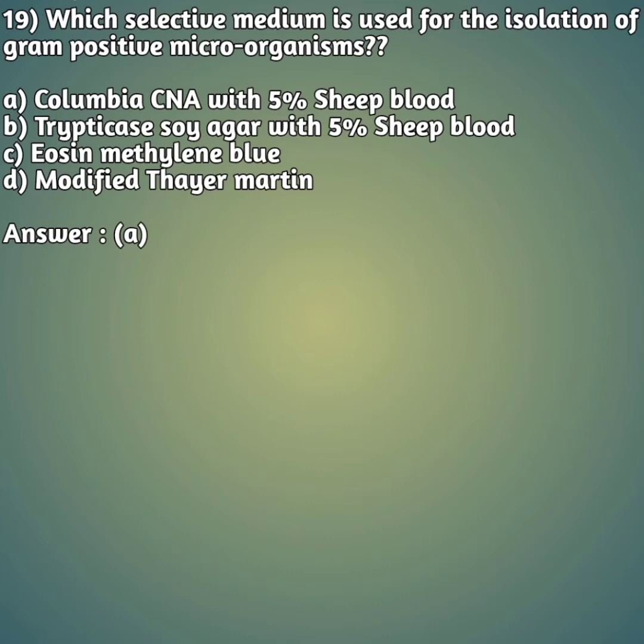What do you mean by CNA? CNA is nothing but Columbia nalidixic acid agar with 5% sheep blood. Option B, trypticase soy agar with 5% sheep blood. Option C, eosin methylene blue, and option D, modified Thayer-Martin. So the right answer is answer A, Columbia CNA, that is Columbia nalidixic acid agar with 5% sheep blood, is the medium used for the isolation of gram-positive microorganisms.